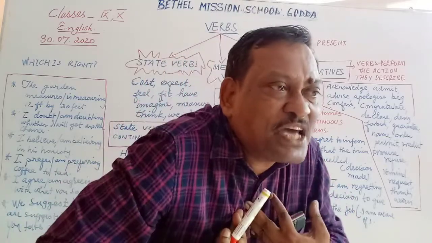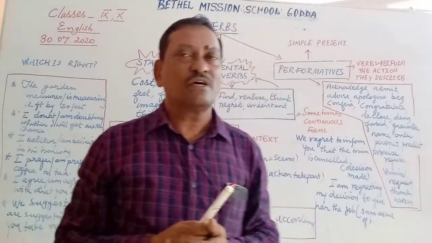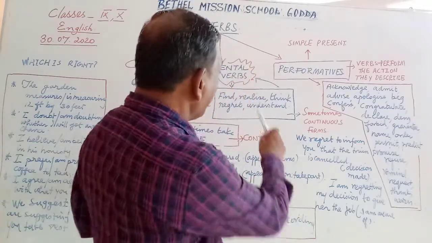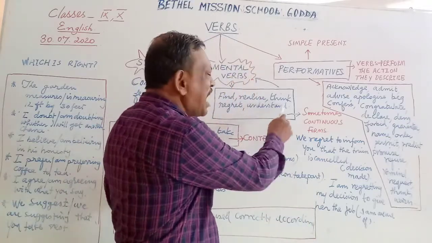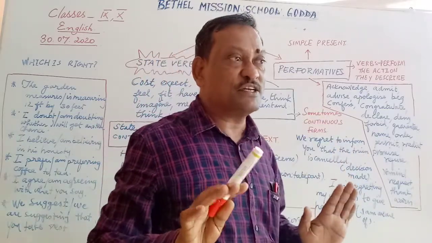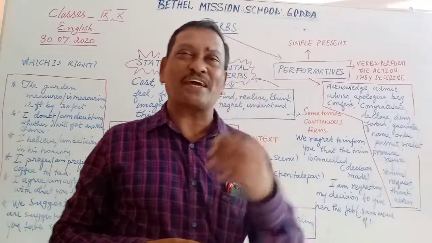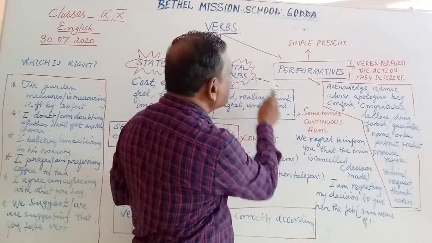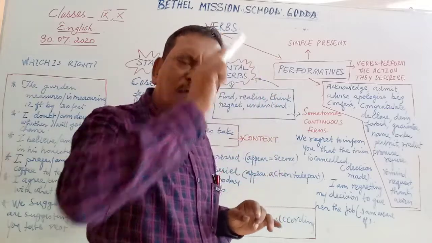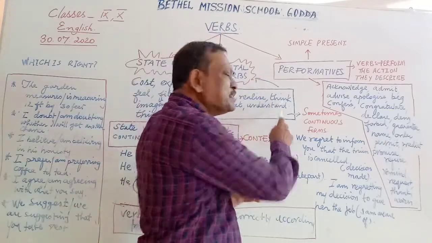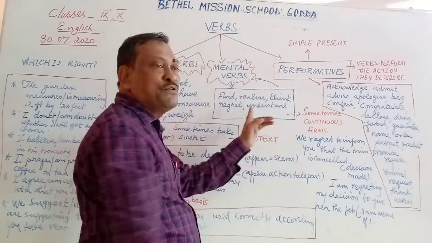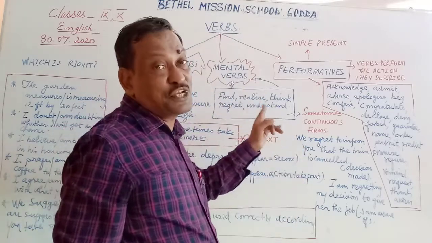Realize. I realize my mistake. Correct English. I am realizing my mistake is awkward English. I realize what I have done. I think you are angry with me. Perfect English. Don't say I'm thinking you are angry with me. No. Because think is a mental verb. And mental verbs are all the time used in present simple. They are rarely used in the continuous form.